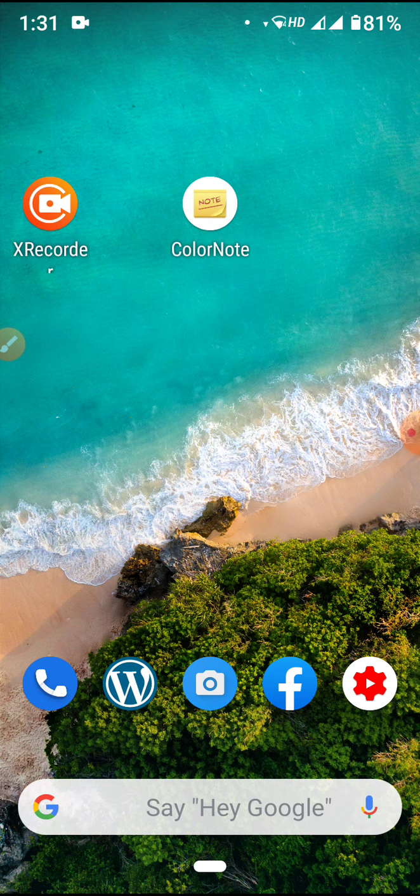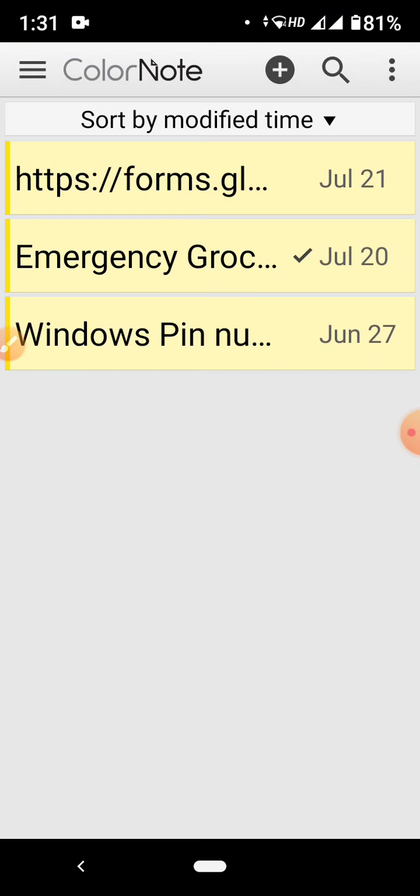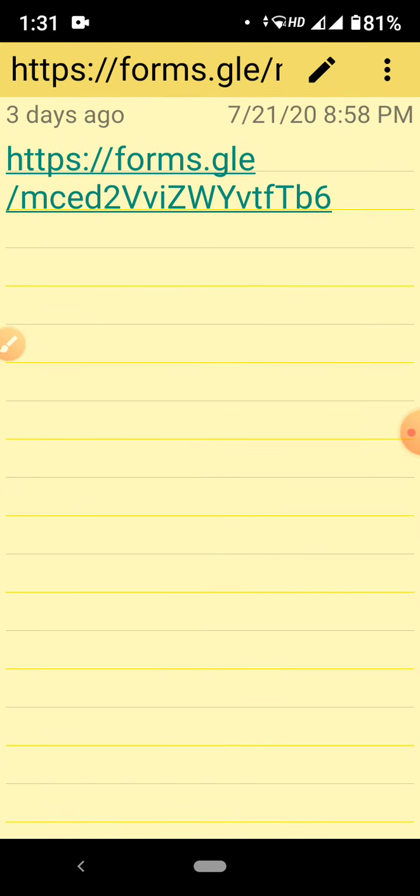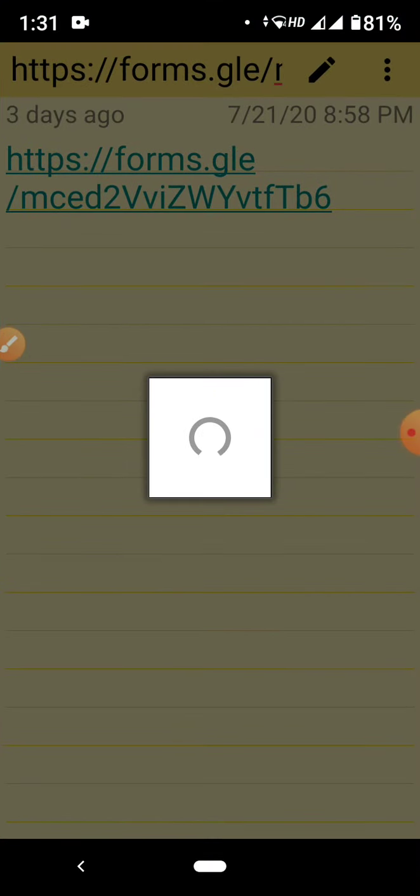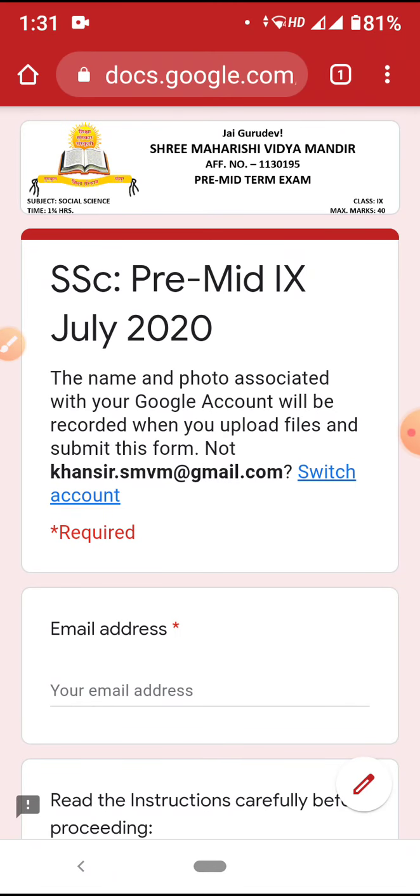First of all, your teachers will share the link of the Google form in your class WhatsApp group. The link would look like this. This is not WhatsApp, but this is my own notes app. You'll click on this link, and the form will open. It depends on the speed of internet that you're getting right now.